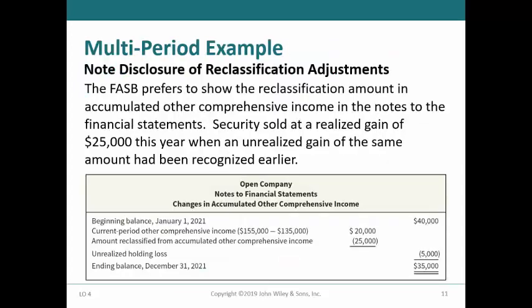The FASB prefers that the reclassification adjustment be shown in accumulated other comprehensive income in the notes to the financial statements. For example, a security that had a previous unrealized holding gain of $25,000 recorded in other comprehensive income and now included in net income would need to show the subtraction as shown in this slide.